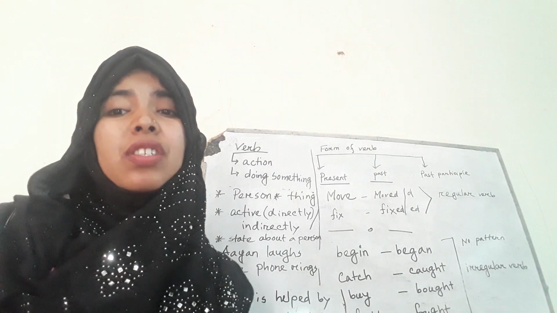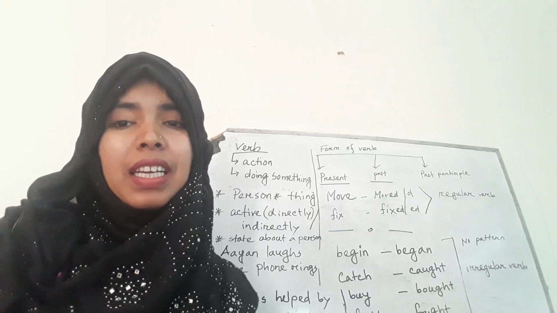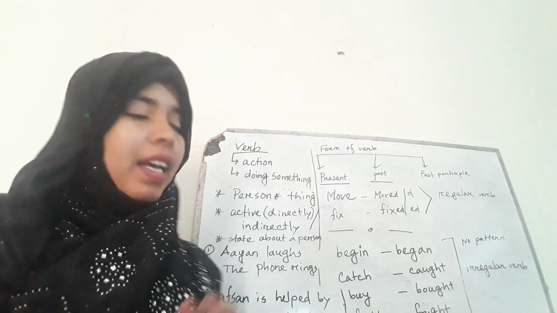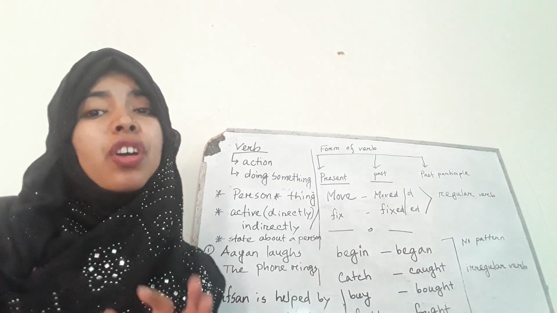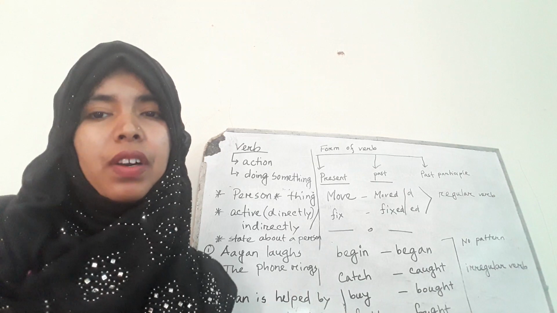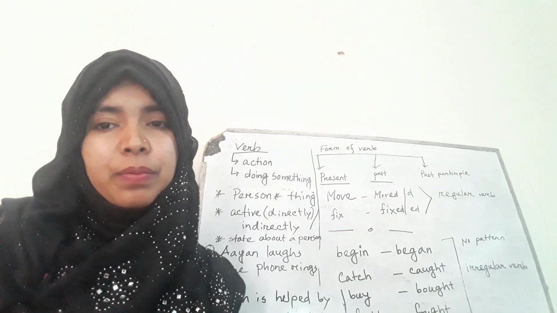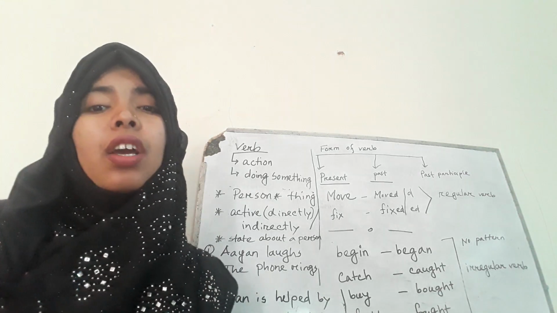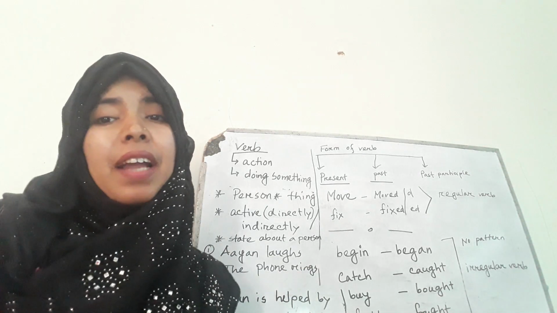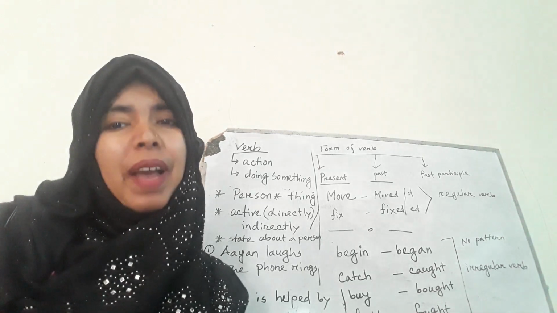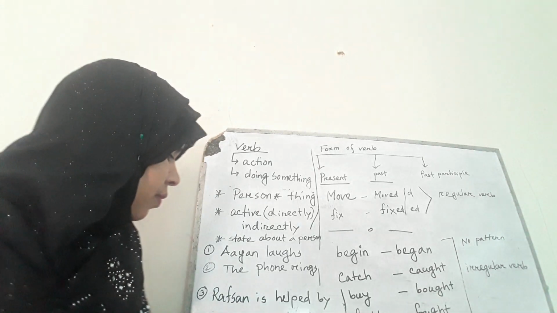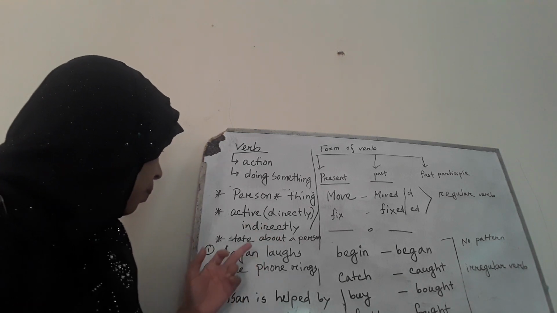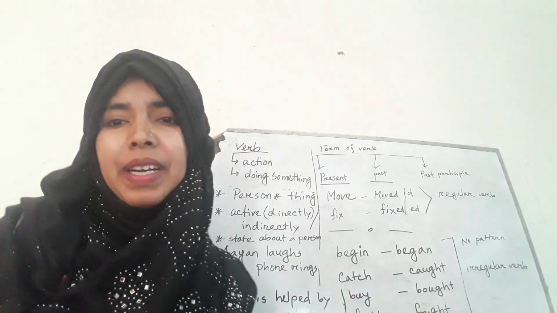The work is not done by Rafsan directly. The work is done but not directly. So, it is a verb. Here help is a verb but it is not an active verb. It is a passive verb. So, what do you understand here? The work can be done by a person directly or can be done by another person. That means passive. It can be passive.